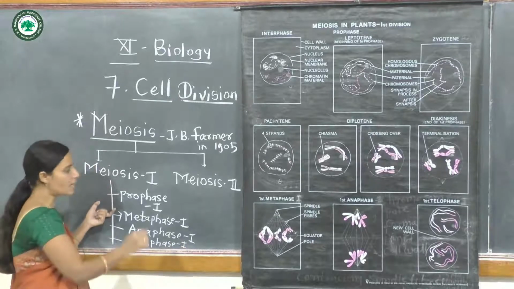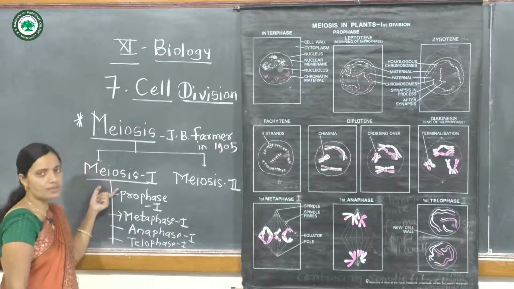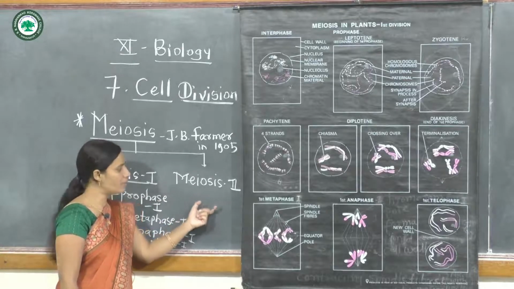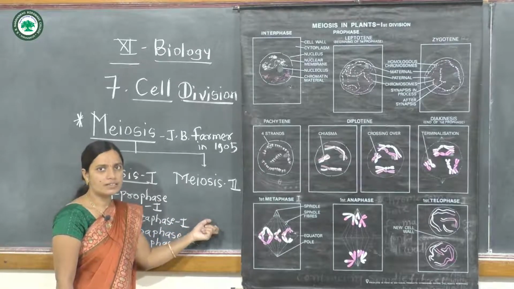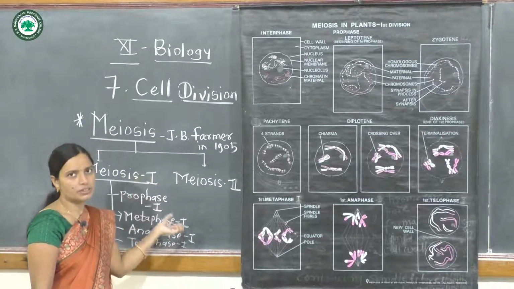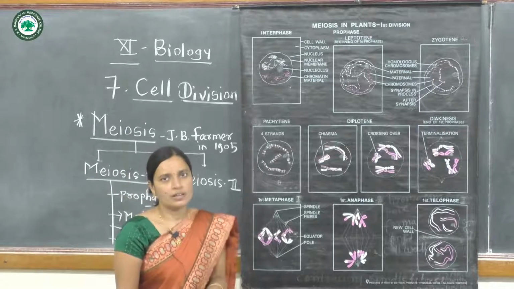These four phases are included in meiosis first, and similarly meiosis second has prophase second, metaphase second, anaphase second, and telophase second. These occur in the meiosis cell type.